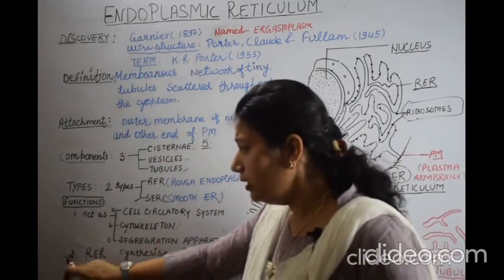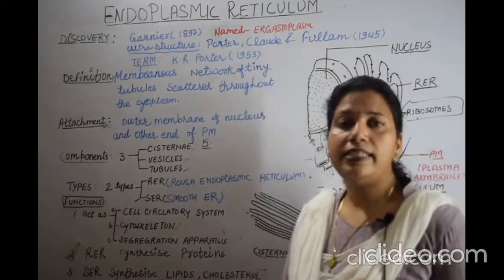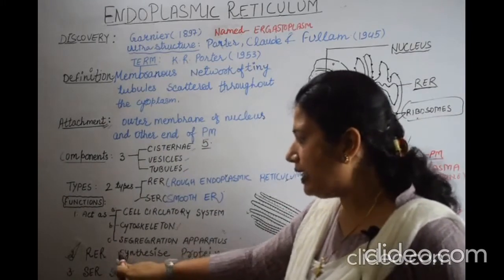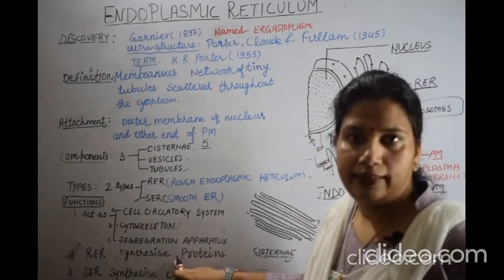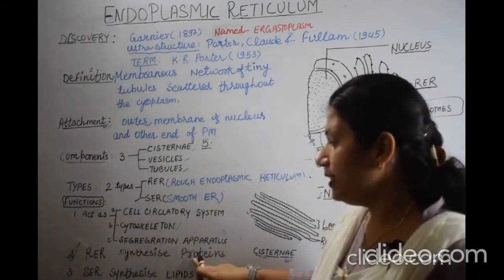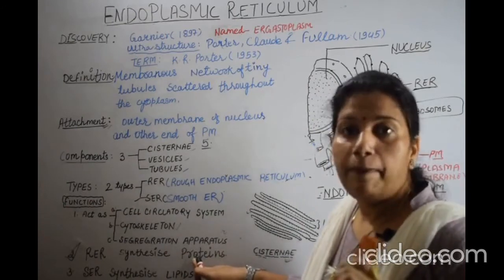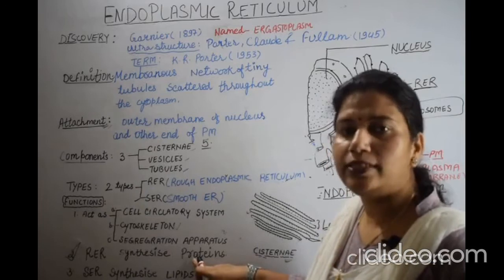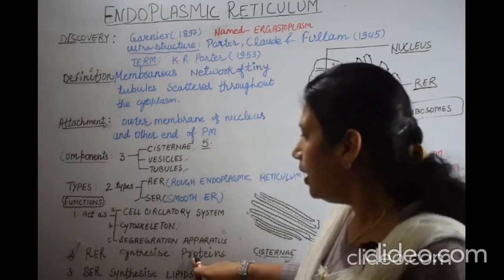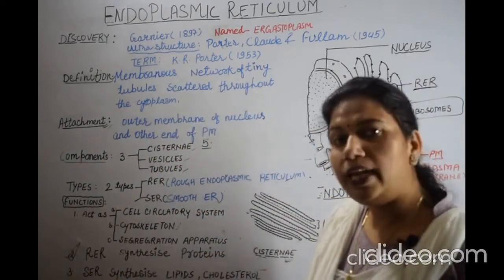Now the second one is the function of the RER. RER remains studded with ribosomes, and the main function of the RER is to increase protein synthesis. These formed proteins help in the synthesis of the cell membrane, and this process is known as membrane biosynthesis. Now third one is the SER. What's the full form of the SER?